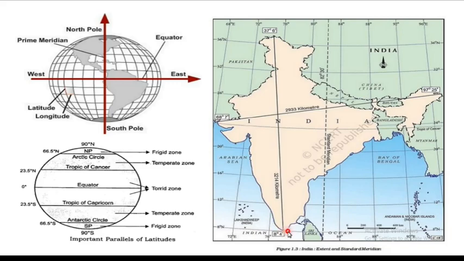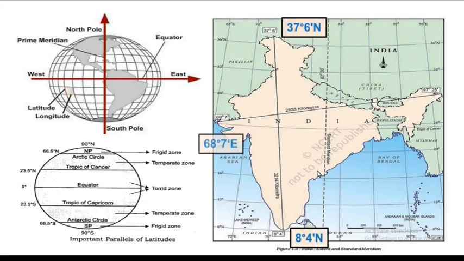And this is the southernmost latitude, 8 degree 4 minute north latitude. So between these two latitudes, and between these two longitudes, the Indian landmass is lying. This is the exact location of India on the globe.